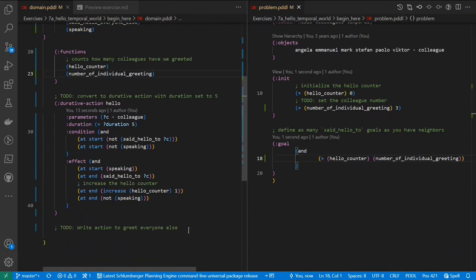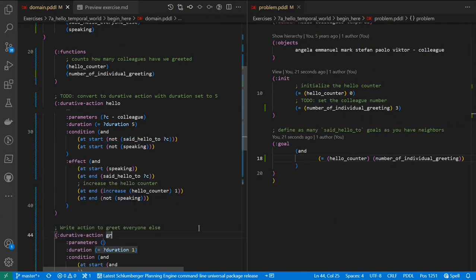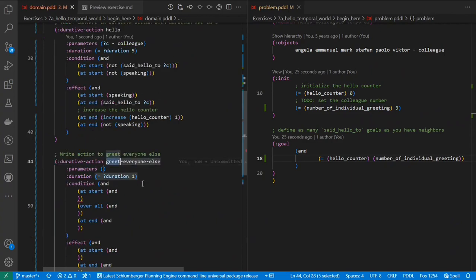And then let's greet everyone else. So if we are greeting everyone else, it should be a durative action. Greet everyone else. Another hello everyone else, and say that there's a duration of 1.